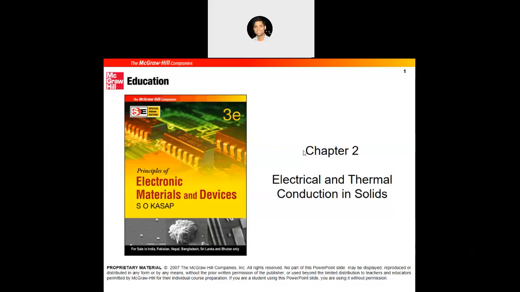Okay, so from today onwards, we are going to start with our third unit, which is the electrical and thermal conduction.